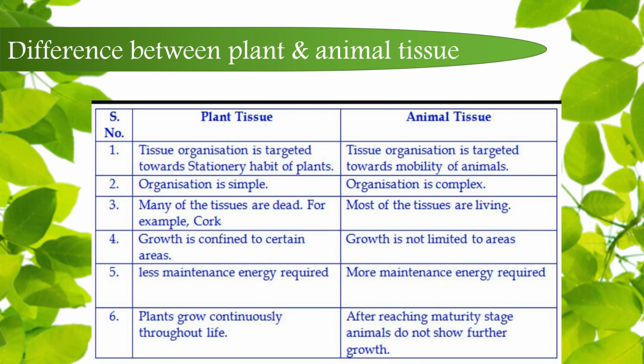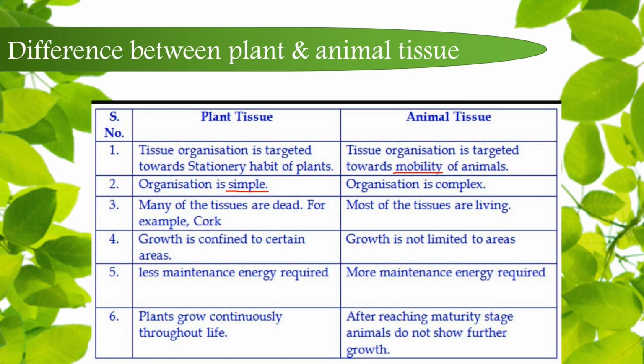Now, plants have a different set of tissues and animals have entirely different types of tissues as their functions are greatly different. As you can see in this table, the plant tissues are not specialized for mobility, but the animal tissues are. Also, plant tissue organization is relatively simpler than that of the animal tissue organization.